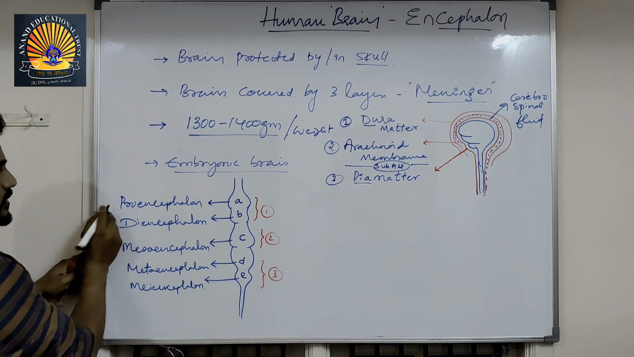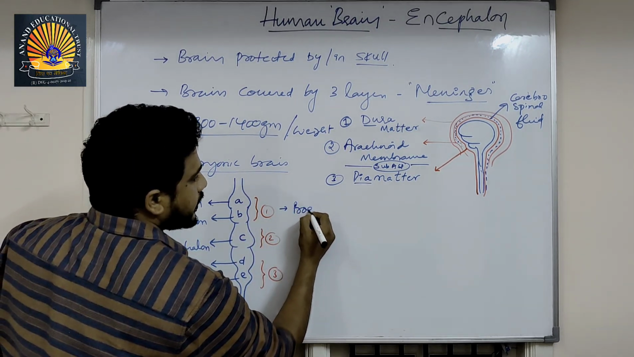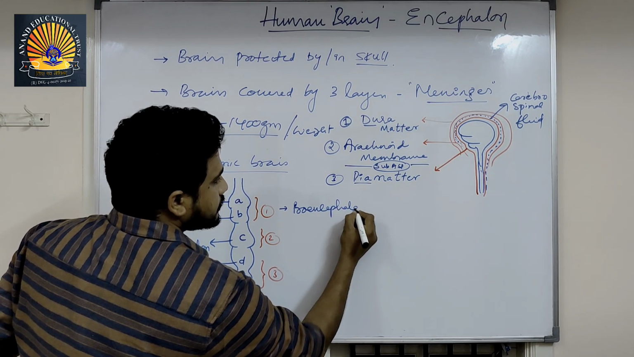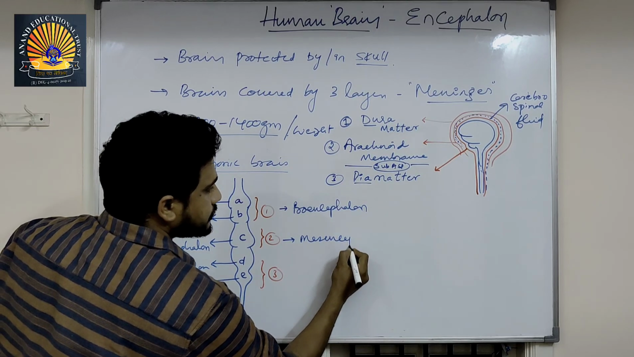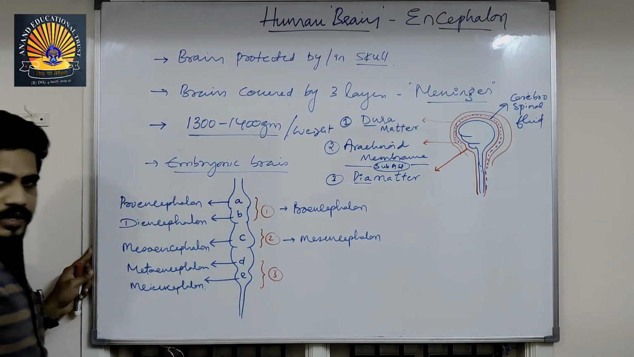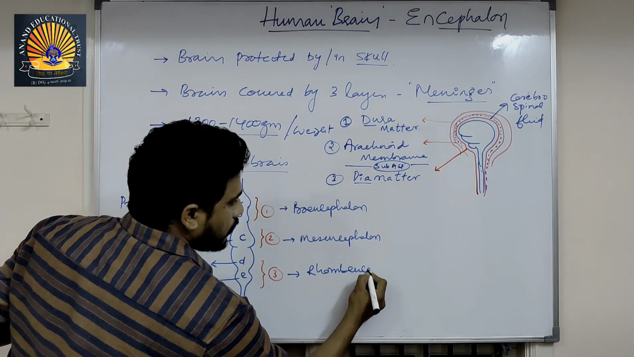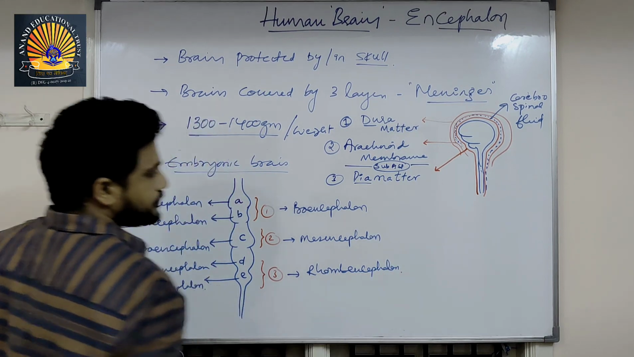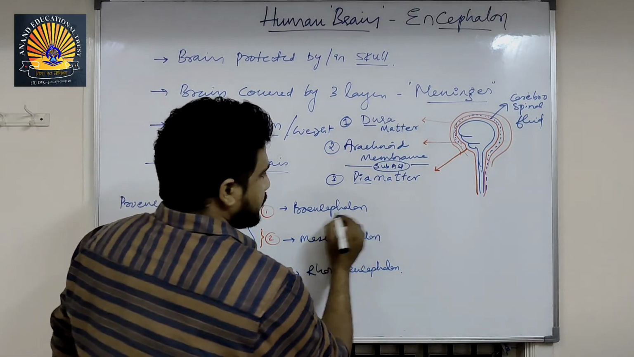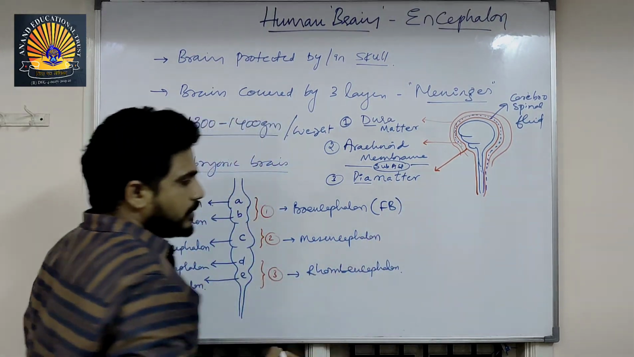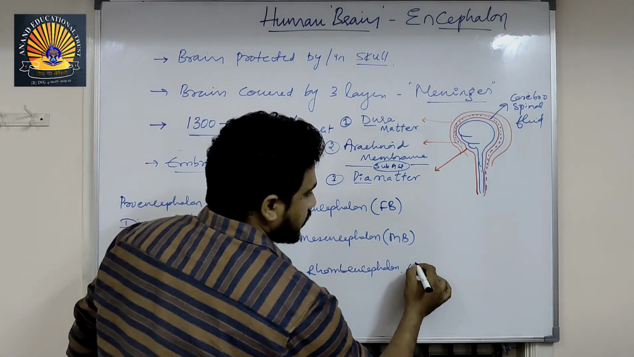So A and B together is called the forebrain. It is also called prosencephalon. Midbrain, mesencephalon. This is in the adult brain parts. These two together are called rhombencephalon. Metencephalon, myelencephalon. The prosencephalon, nothing but forebrain. Mesencephalon, nothing but midbrain. Rhombencephalon, nothing but hindbrain.